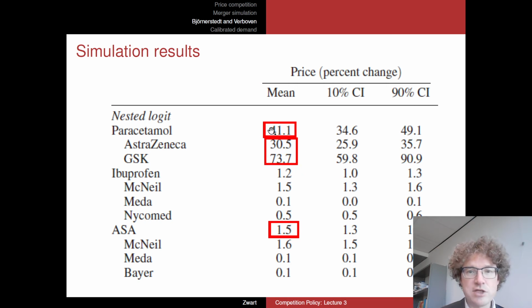The average price change for paracetamol is pretty good in terms of comparing simulation with reality. But the simulation actually predicted that the bigger market, the AstraZeneca product, which had the larger market share, would rise by a smaller amount, only 30.5% price increase, whereas GSK, which had the smaller market share, would rise in the simulation by this very large amount.